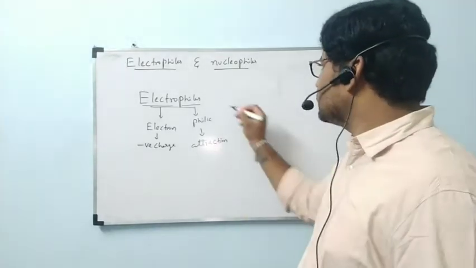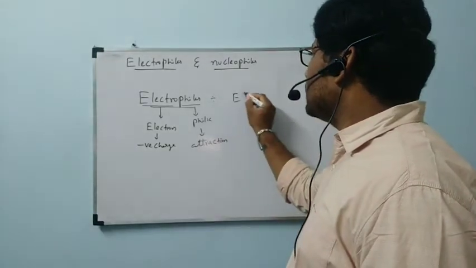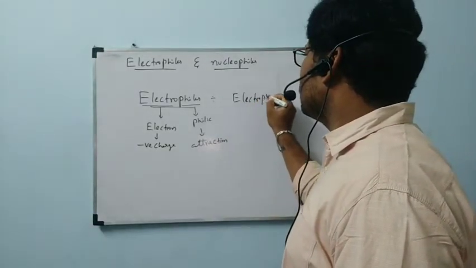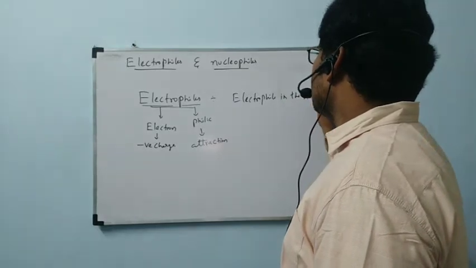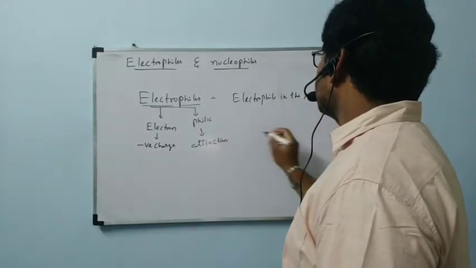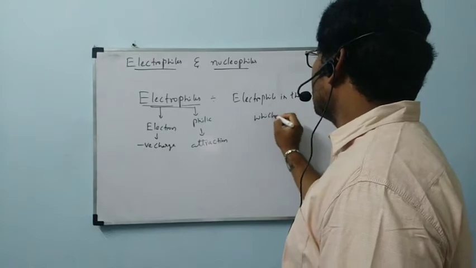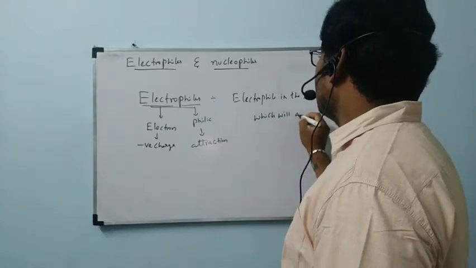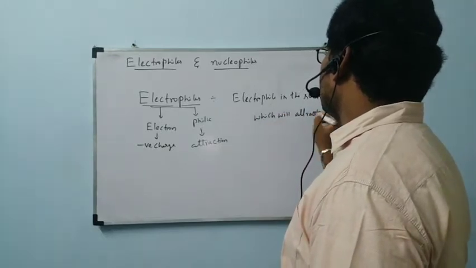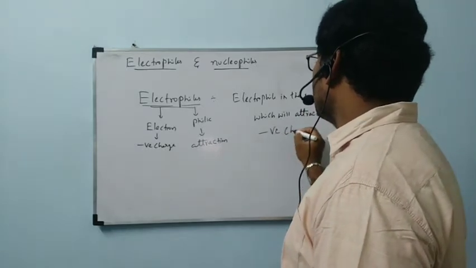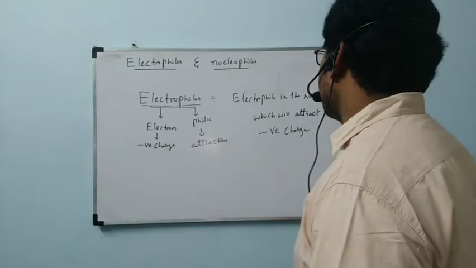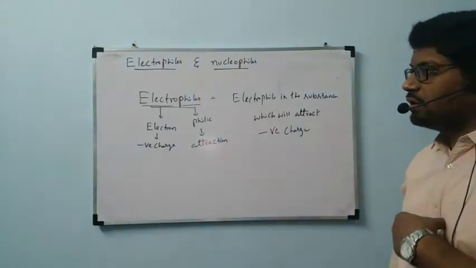Now I am going to write this definition. Electrophile is the substance which will attract negative charge. That is the definition.